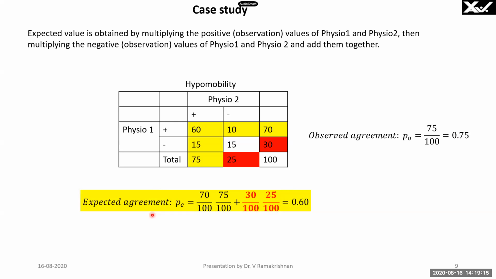Now expected agreement we will see here. Physio 1 says positive for 70 people, and Physio 2 says for 75 people. So 70 by 100 into 75 by 100, plus physio 1 says for 30 people negative, and Physio 2 says for 25 people it is negative. So the probability of negative expectation is 0.3 into 0.25. The expected agreement is the addition of these two. Understand? If you do this calculation, you will get 0.6.